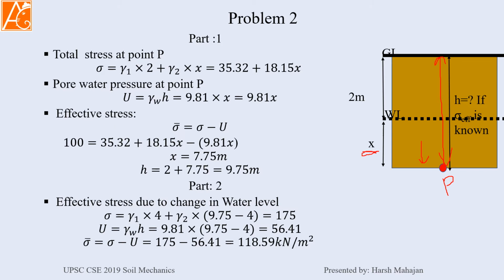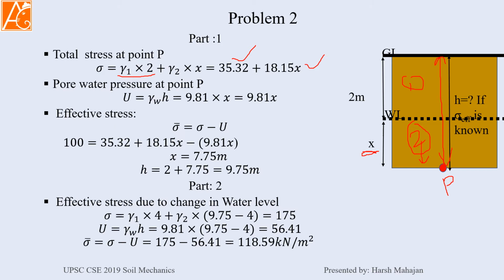So the total stress will be gamma 1 into the thickness of the first layer plus gamma 2 into the thickness of the second layer, which is x. So I am writing this equation here. It will be 35.32 plus 18.15 x.